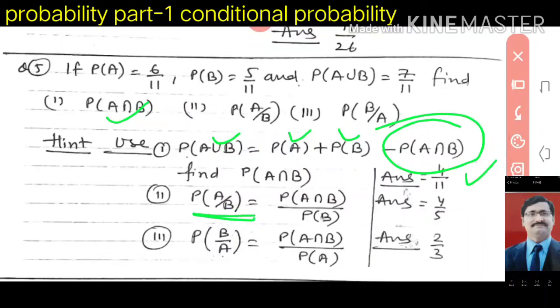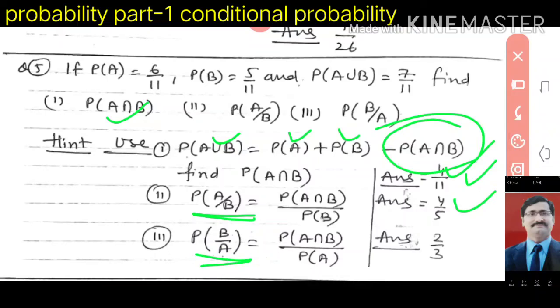After that you have to find P(A|B). P(A|B) is equal to P(A∩B) upon P(B). P(A∩B) you already found as 4 upon 11 and P(B) is already given, so you will divide and get the answer 4 by 5.